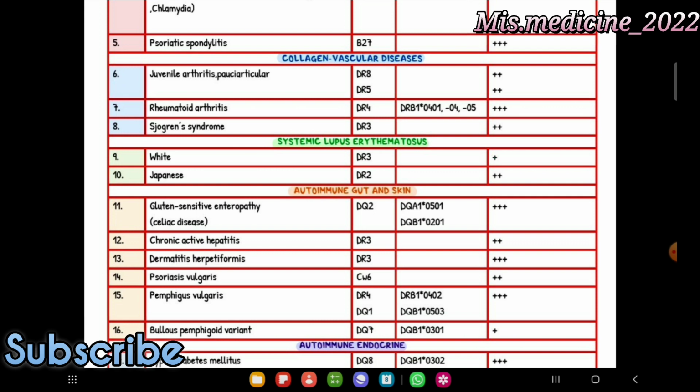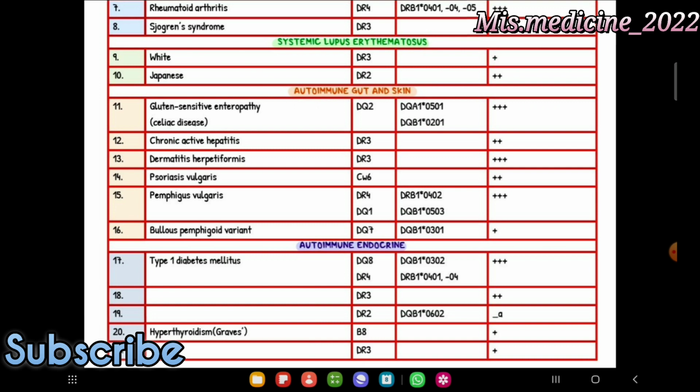Autoimmune gut and skin: gluten sensitivity enteropathy, which is celiac disease, DQ2. Chronic active hepatitis, DR3. Dermatitis herpetiformis, DR3. Psoriasis vulgaris, CW6. Pemphigus vulgaris, DR4 and DQ1. Bullous pemphigoid variant, DQ7. Next is the autoimmune endocrine.